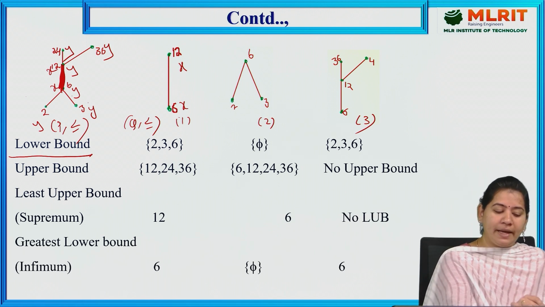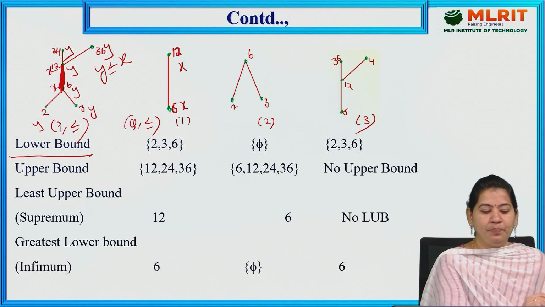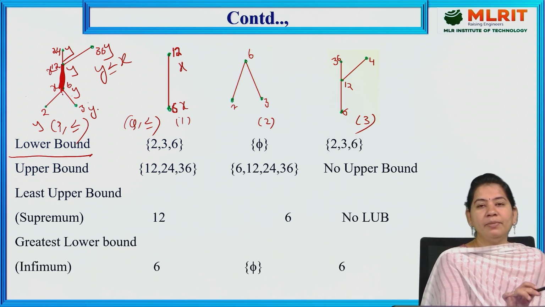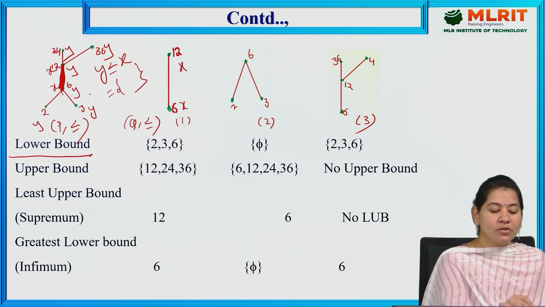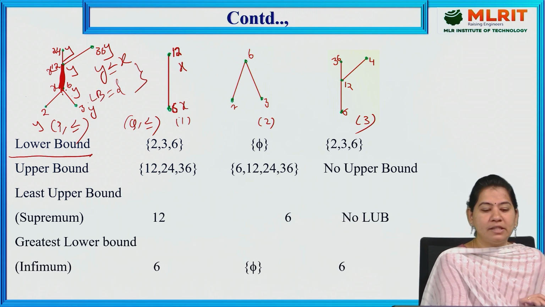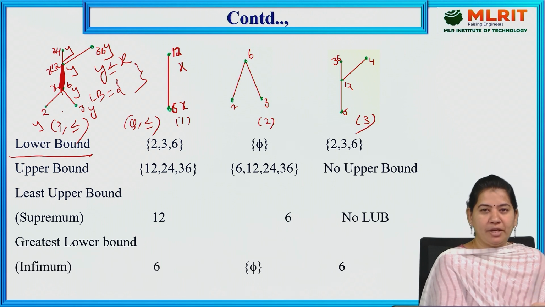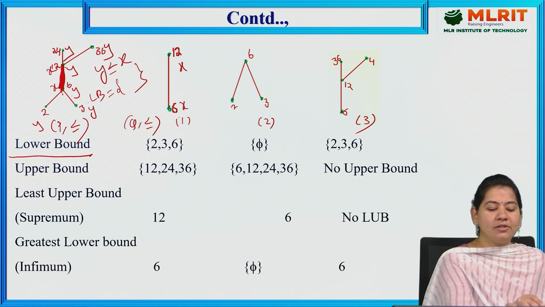Now, what are lower bounds? For every X, if Y is less than or equal to X. For every X means what here? X elements are 6 and 12. So for every X element, you should compare all Y elements, and the Y elements which are less than or equal to those X elements, we can say those elements are lower bounds. So here the X elements are 6 and 12, and the Y elements are 2, 3, 6, 12, 24.